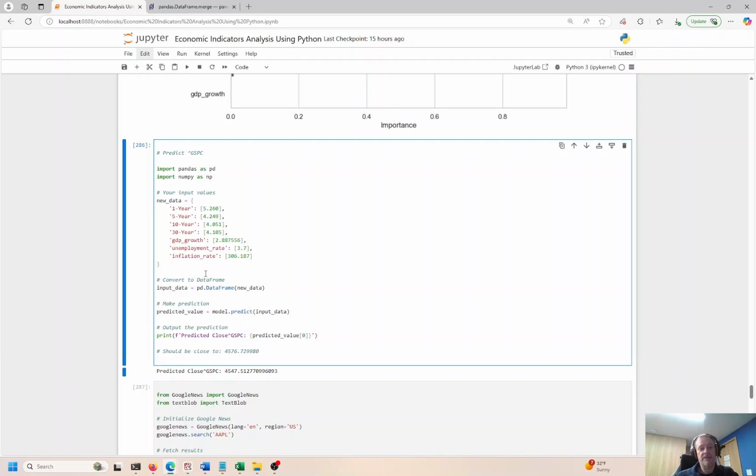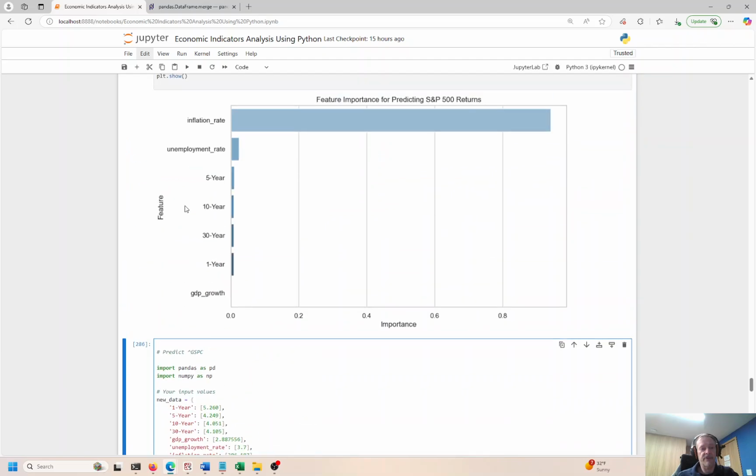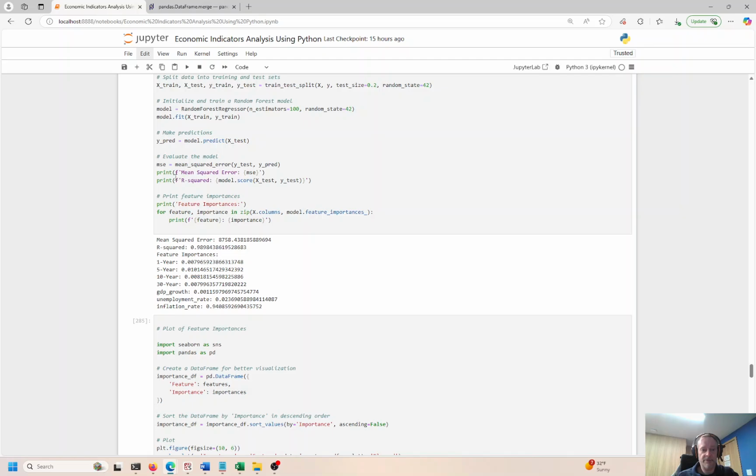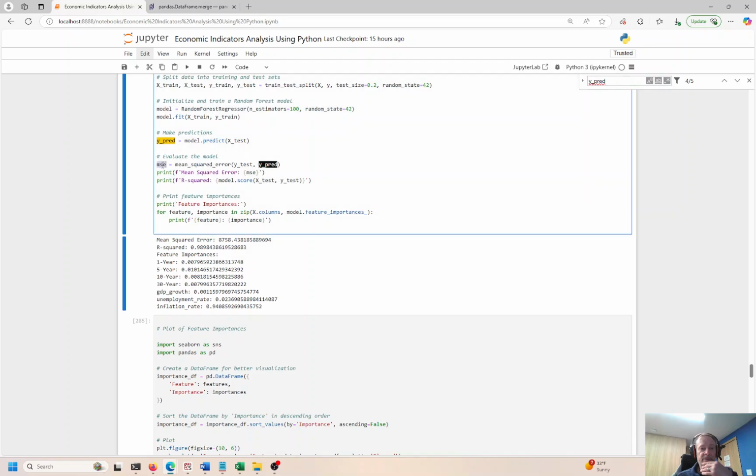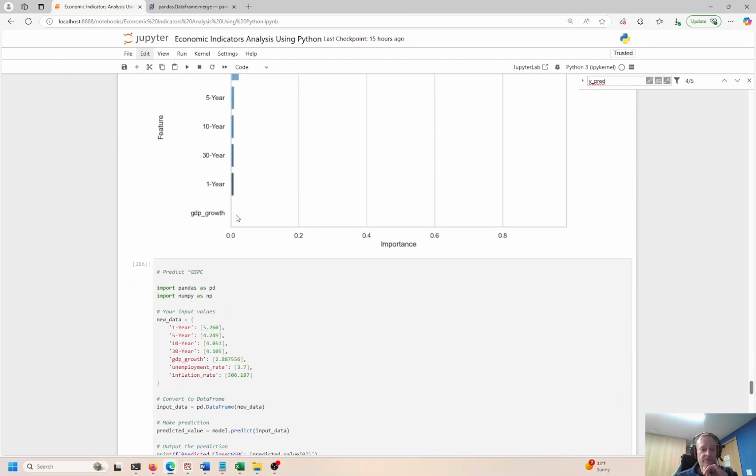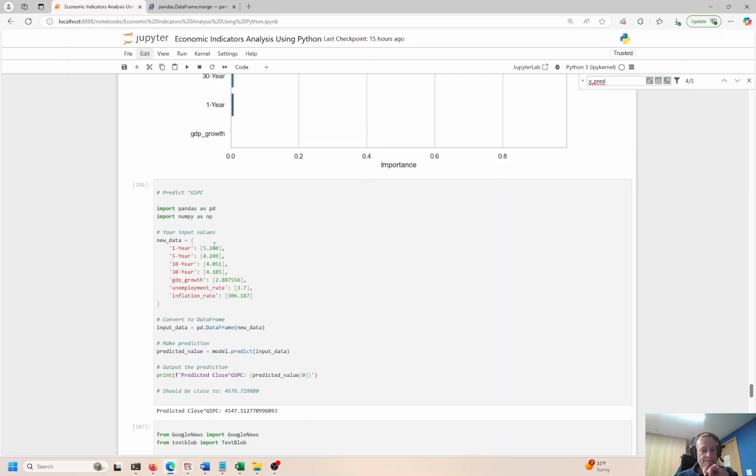So we can use this to make a prediction. The model is trained and tested right here. I've done this in a couple other videos, I show you how to do it. The model is making predictions right here. You have this y_pred. Let me do a Control F to find it. Here's the mean squared error. Then we go down here. We can use the prediction to load in new data into a new data frame.